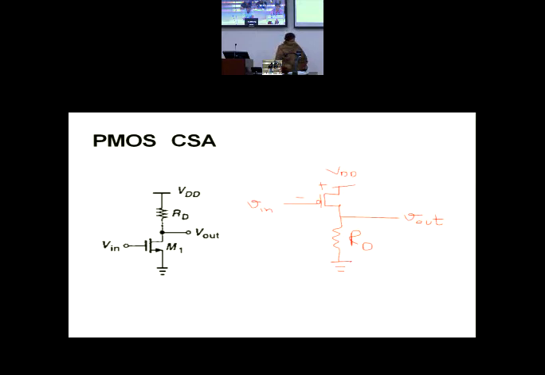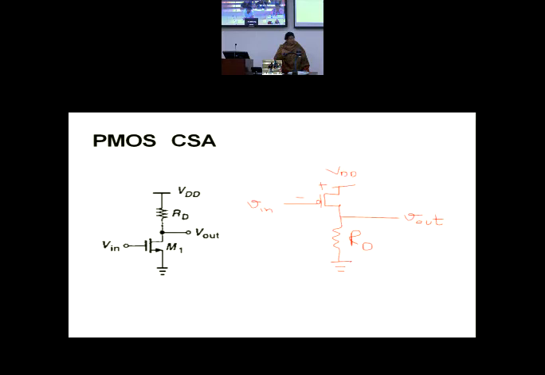Okay, so now as I said, we have a PMOS CSA, we also have an NMOS CSA. If I give you an NMOS CSA or common source amplifier, remember its analysis will be exactly similar to the PMOS CSA.